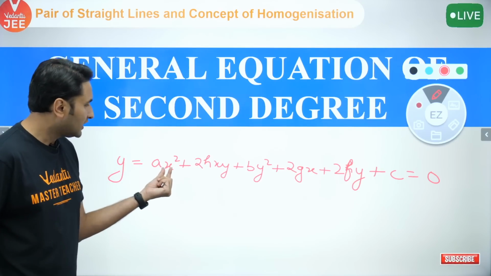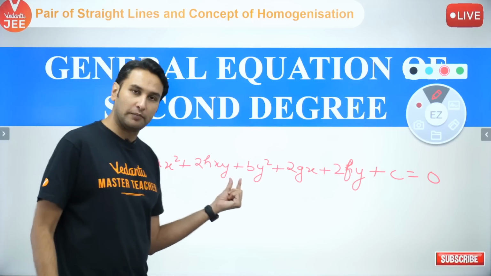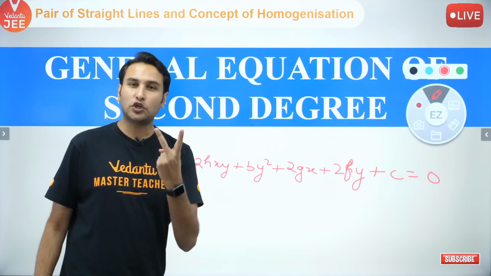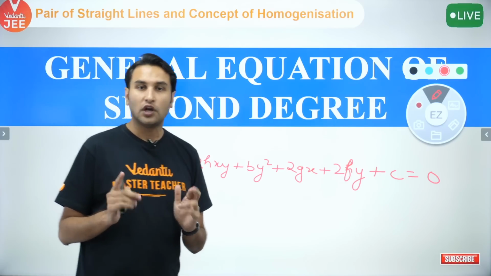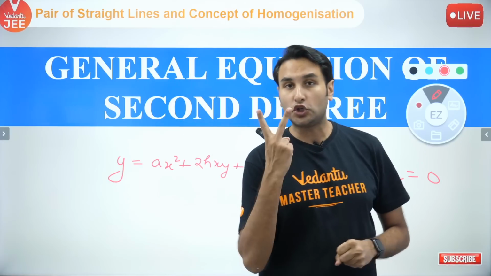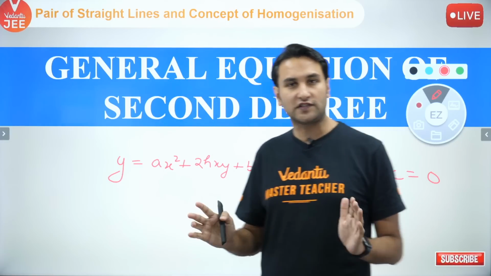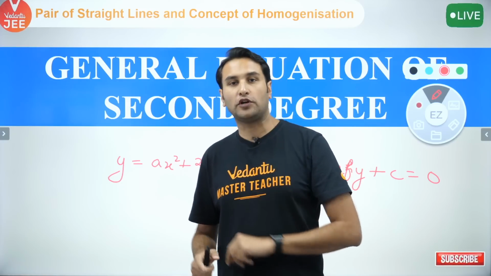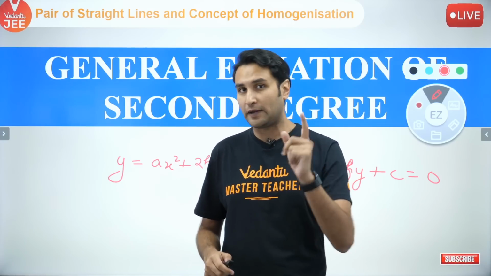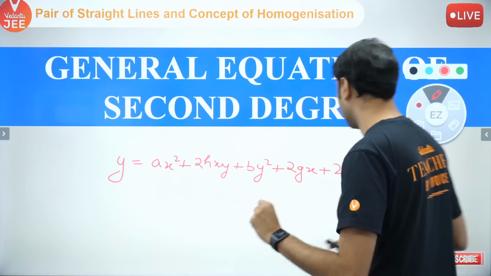There are two variables. बच्चों, यहाँ पे x भी है और यहाँ पे y भी है. There are x and y. There are two variables in this equation. So what do we call it? We call it the general equation of degree 2 in two variables, and it is a very interesting equation, not just for coordinate geometry, but also very important for algebra as well. I will talk about algebra towards the end about this equation.